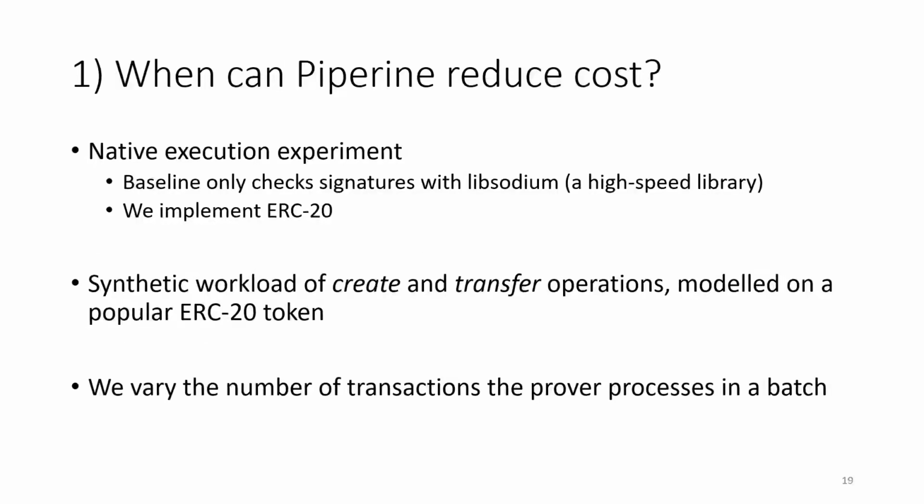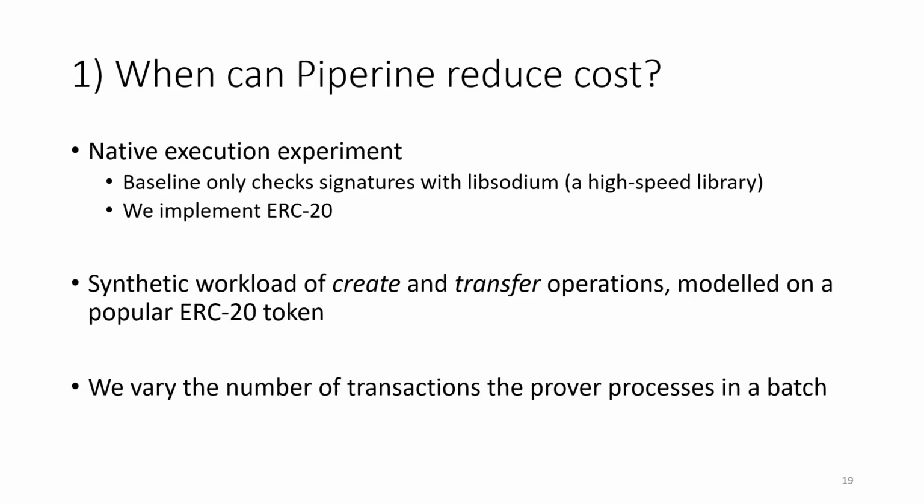To answer the first question, we studied the resource costs in terms of CPU and network of both the prover and verifier running as native executables. In this experiment, we're not implementing any RSM, and we're simply studying the resource costs of transaction execution. To be conservative, we compared to a baseline that does no non-trivial transaction processing and simply checks that the transactions are signed. This is a minimal operation that must be performed on any transaction when you have Byzantine failures. Our Piperine implementation implements the full ERC20 interface, extracts state, and does all the other things that are necessary. Since the batch size is a key parameter, we're going to allow that to vary.